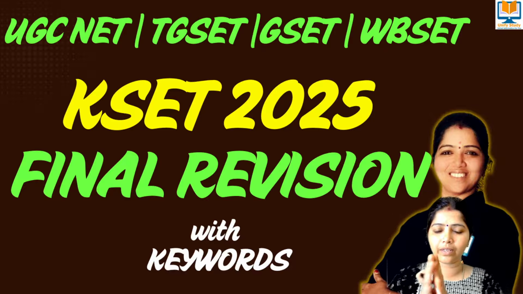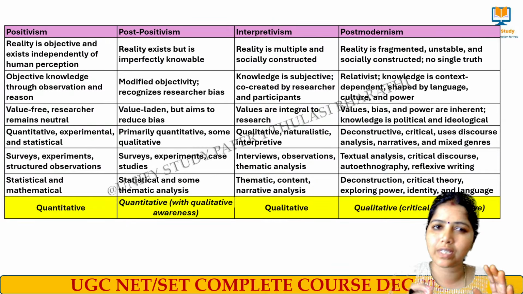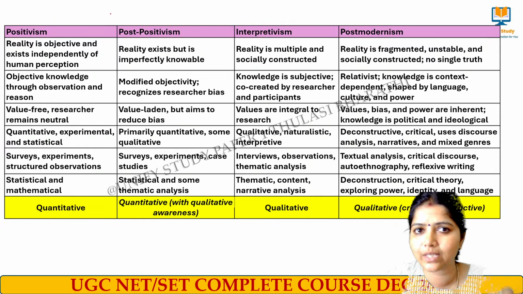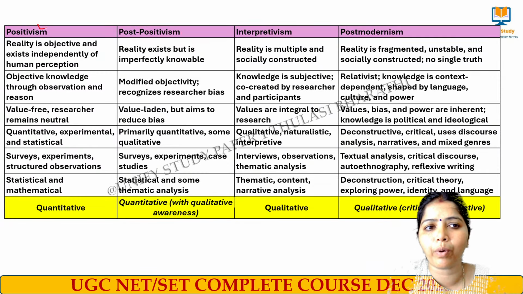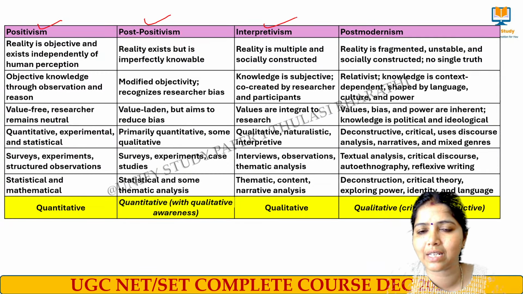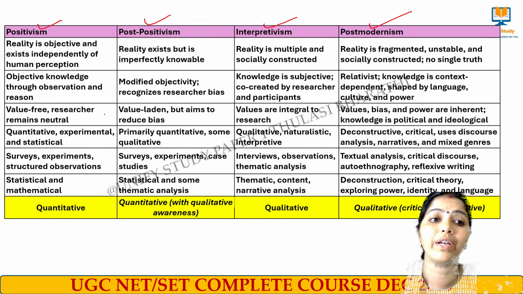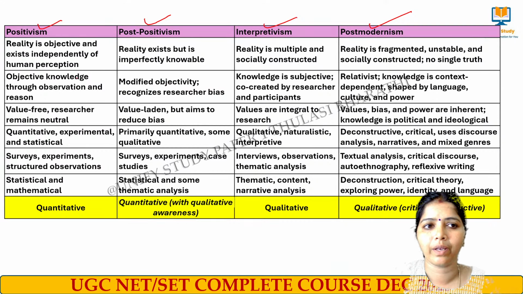Come on, let's start without wasting any time. First I'll focus on research aptitude. In research aptitude, as we all know, we have what research is and the characteristics of research. Inside that we have these philosophies: positivism, post-positivism, interpretativism, postmodernism. I don't want to go into more detail on these concepts. Just listen to what I'm explaining.